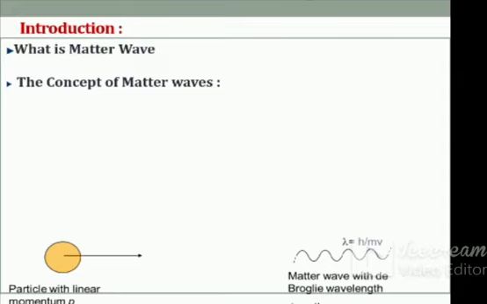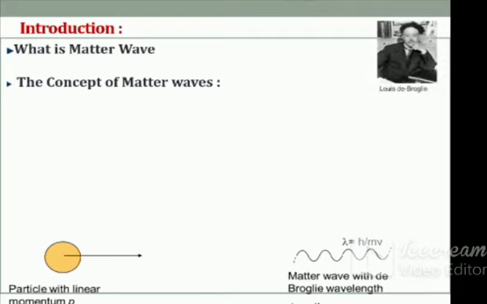This concept of the matter wave was given by the scientist Louis de Broglie. The matter wave concept of the de Broglie hypothesis gave birth to quantum mechanics, and therefore de Broglie was honored with the Nobel Prize in 1929.